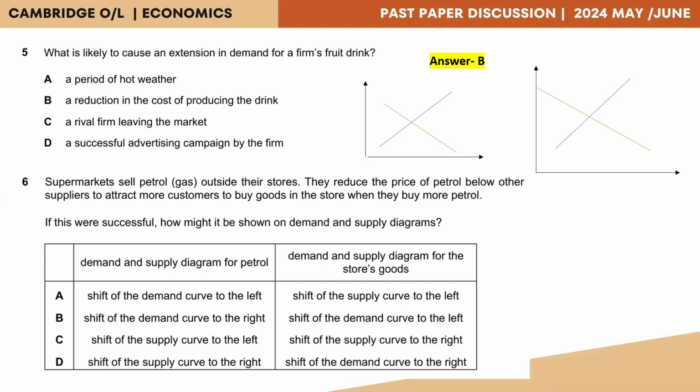And therefore, it'll increase the supply of petroleum in the country because they are now making petroleum more available at a lower price. And that may shift the supply curve.